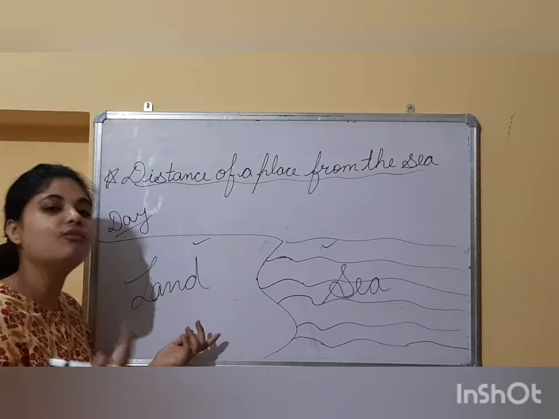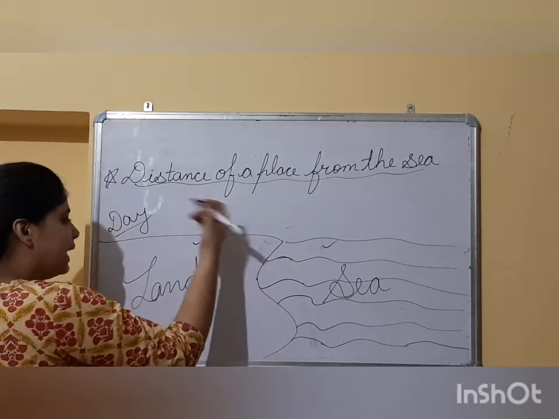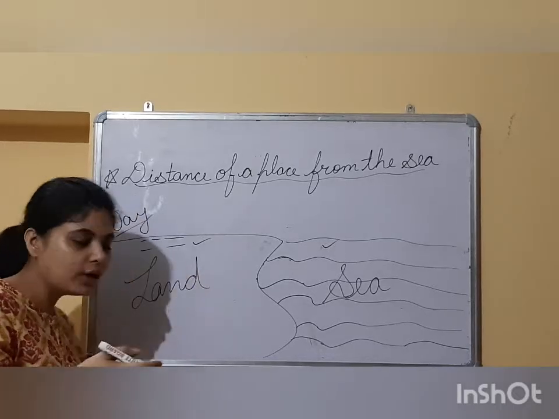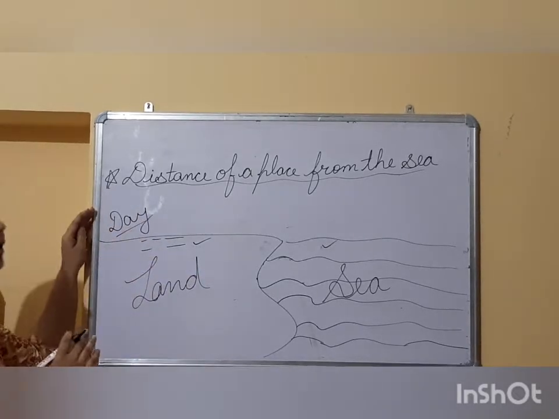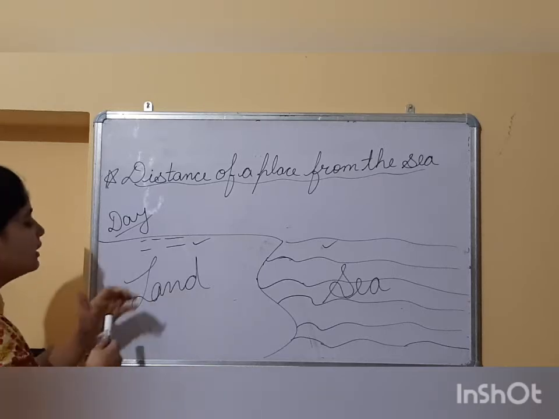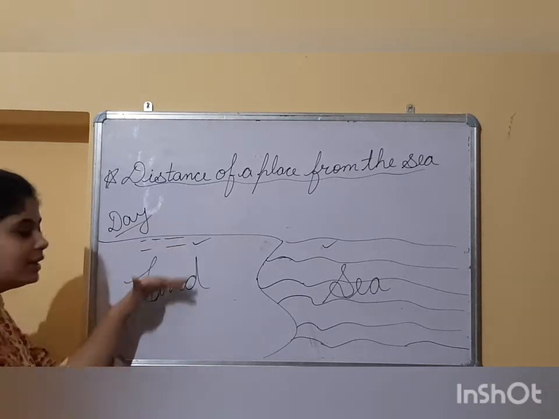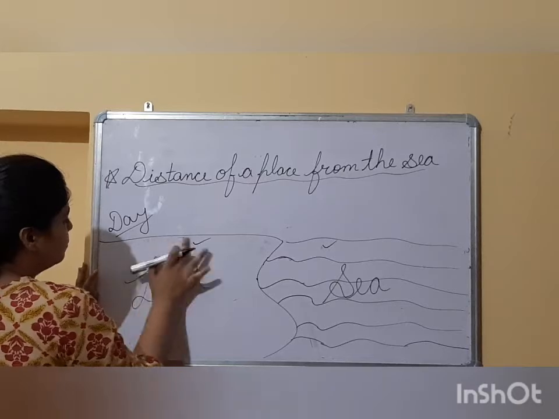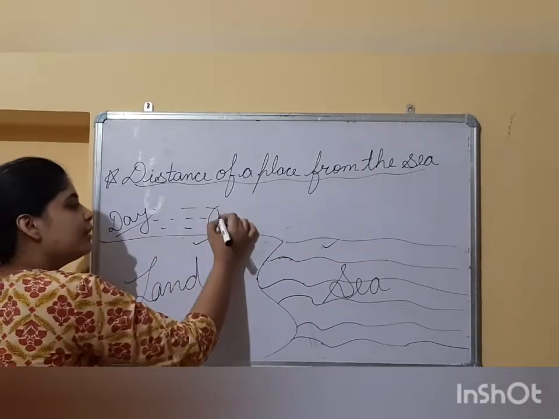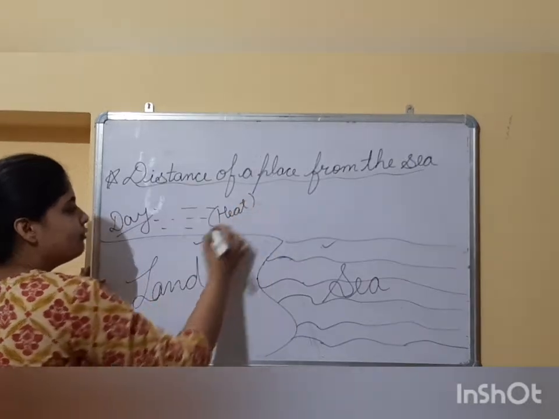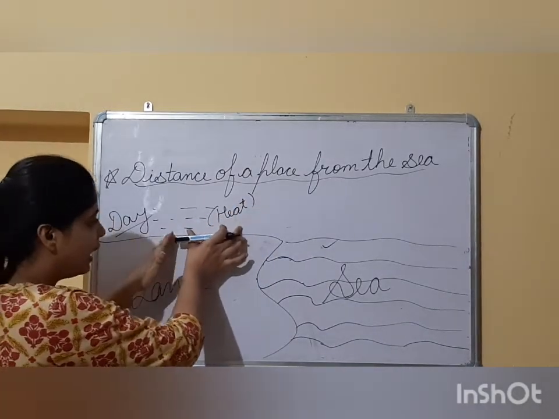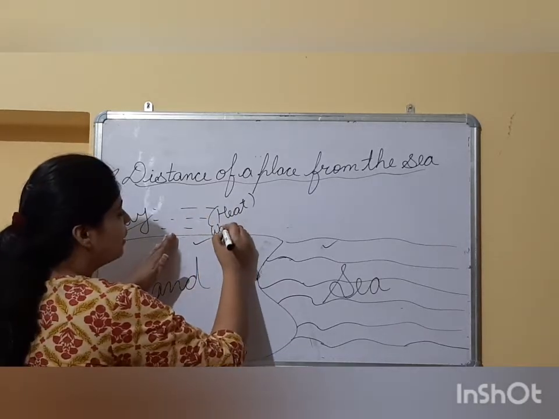The land heats up very quickly. So the air which is in contact with the land will also heat up. Again, during daytime when the sun rises, the land heats up very quickly. That means the air which is in contact with the land, like I'm drawing it here, will also heat up very quickly. So this is the warm air above the land.